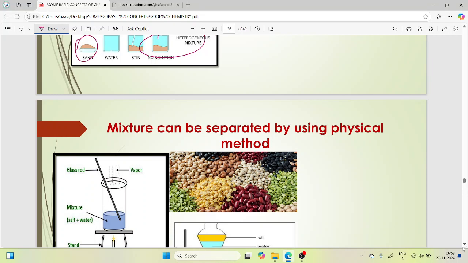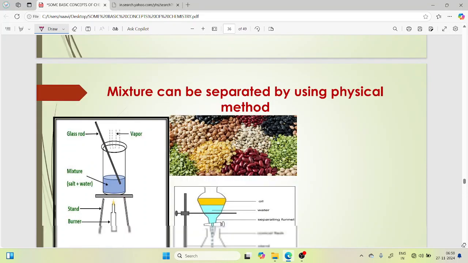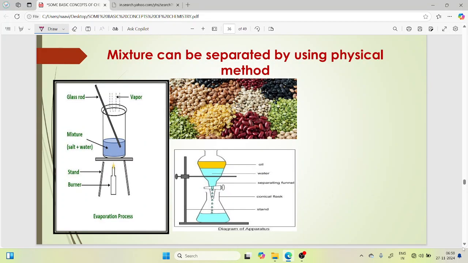And a mixture can be separated by using a physical method. Here these are pulses; we can separate them with the help of the hand. With the help of the evaporation process, we can separate a mixture of salt and water. Another physical method is the separation of oil and water.